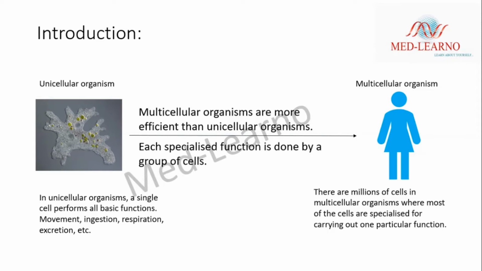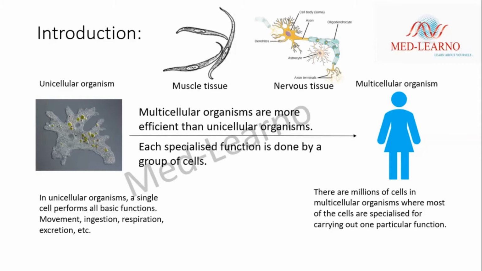Take human beings as an example. We have muscle tissues which contract and relax so that we are able to move from one place to another. And there is nervous tissue which carries the stimulus from the sensory organs to the brain, and carries the motor impulse from the brain to the muscle cells, and that leads to the movement.